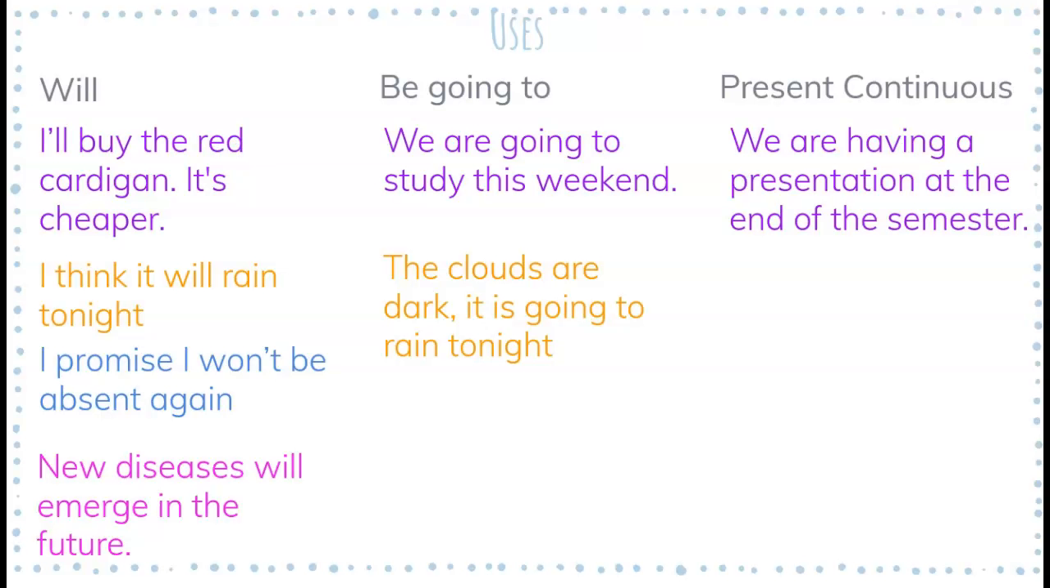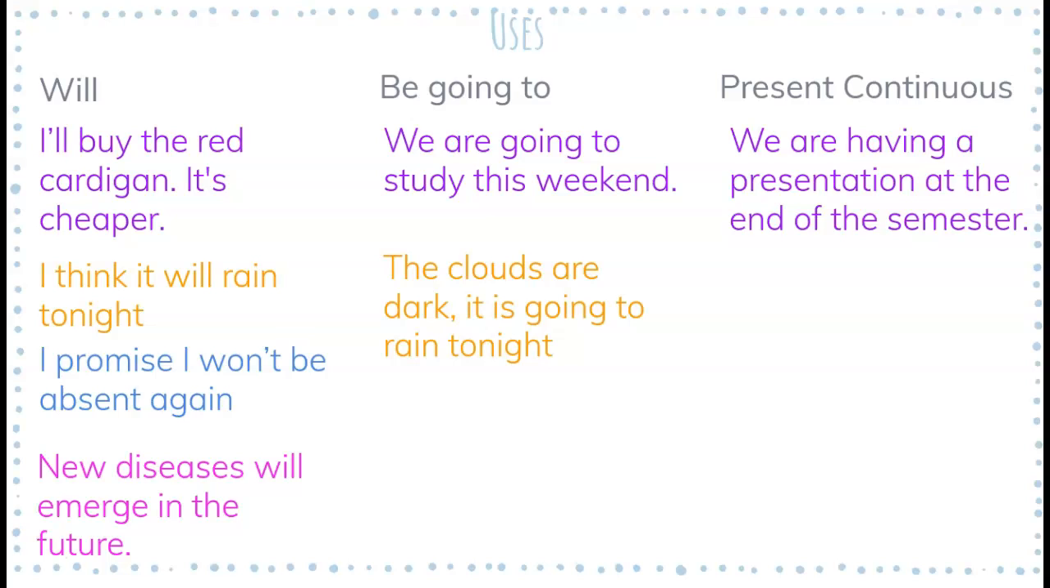So the first comparison that we can make is will for on-the-spot decisions, like I will buy the red cardigan, it's cheaper. So this person, well, a cardigan is a type of sweater. It's a piece of clothing, okay? So this person decided to buy the cardigan in the moment because it's cheaper. This person didn't plan the action. This person decided in the moment, okay?